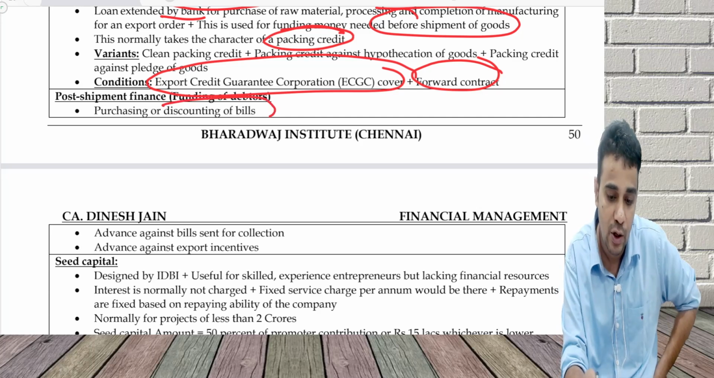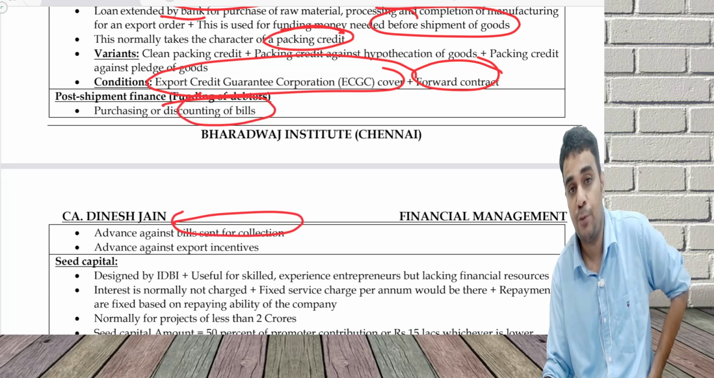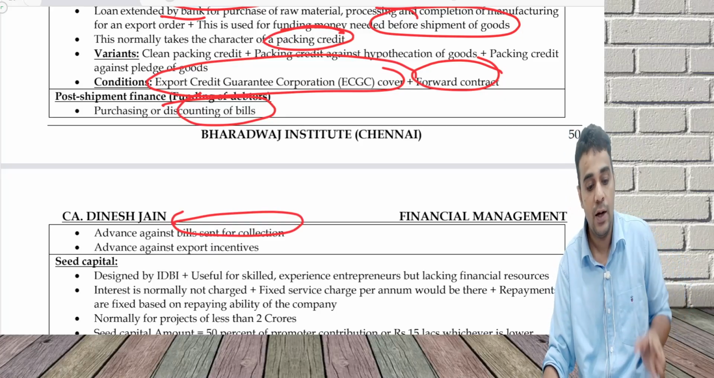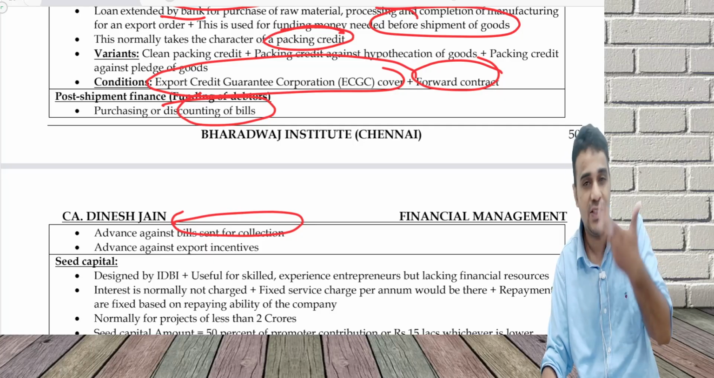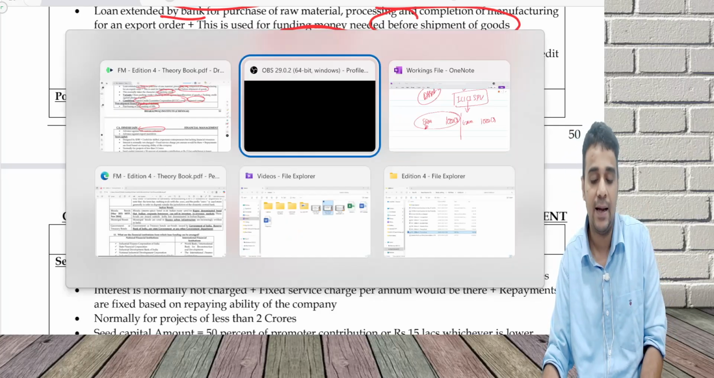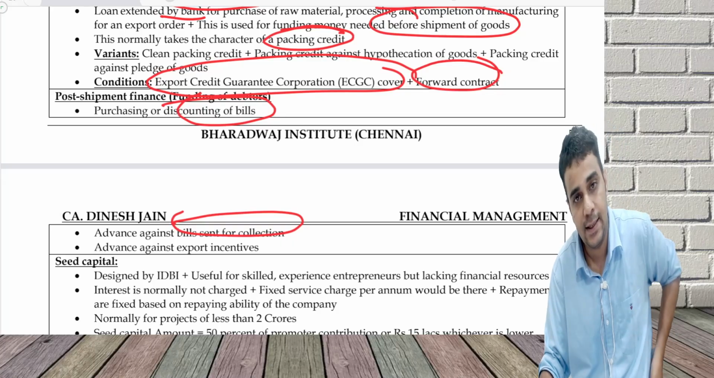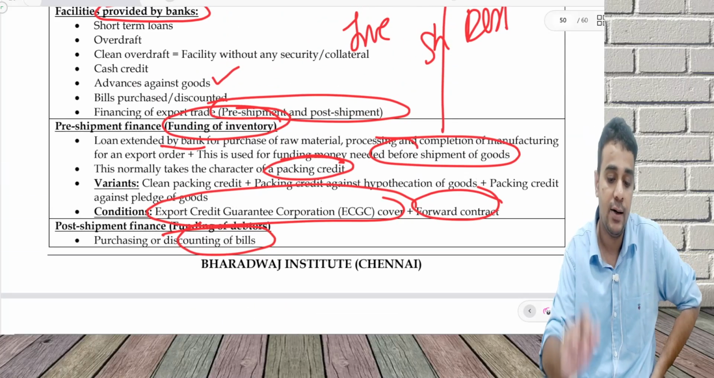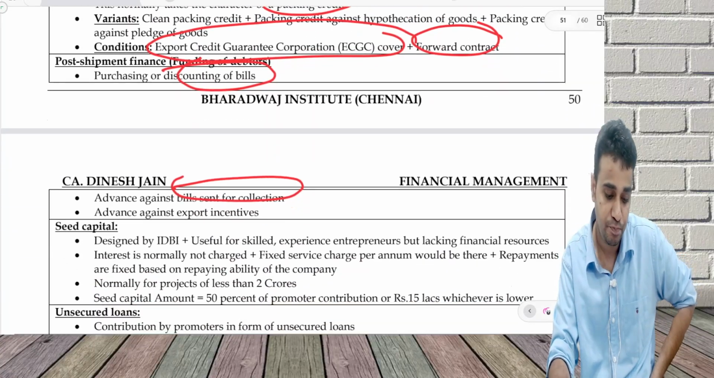So you can do discounting of bills or advances against bills, and sometimes some export incentives will come for exports. These incentives may not come on time, because incentives have to come from the government side, there can be delay, so there can be an advance against the export incentives as well. Pre-shipment credit against inventory, post-shipment credit against debtors.